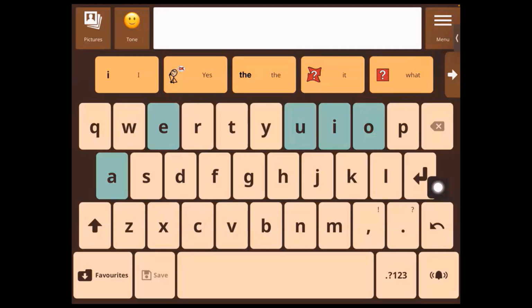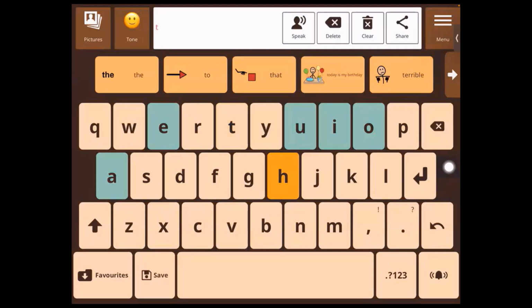Okay, so let's say I want to write a sentence. This. T-H-I. So I've typed just THI. For my current word, it is predicting that maybe I want to say this. So I want to select this. I'm going to select that.